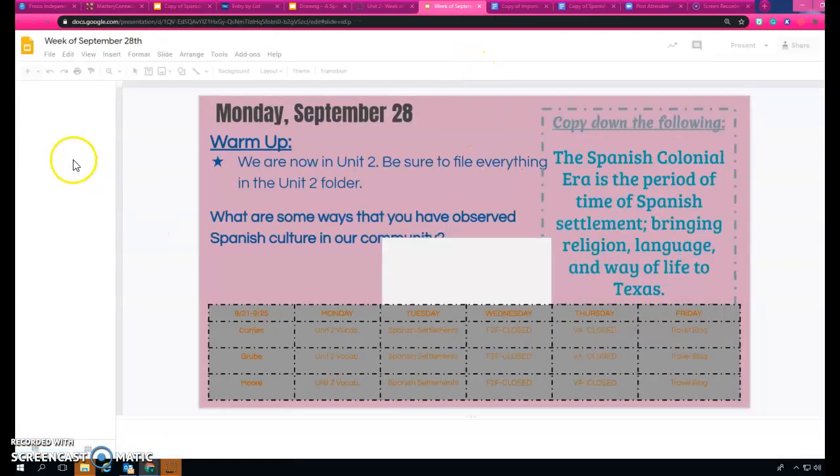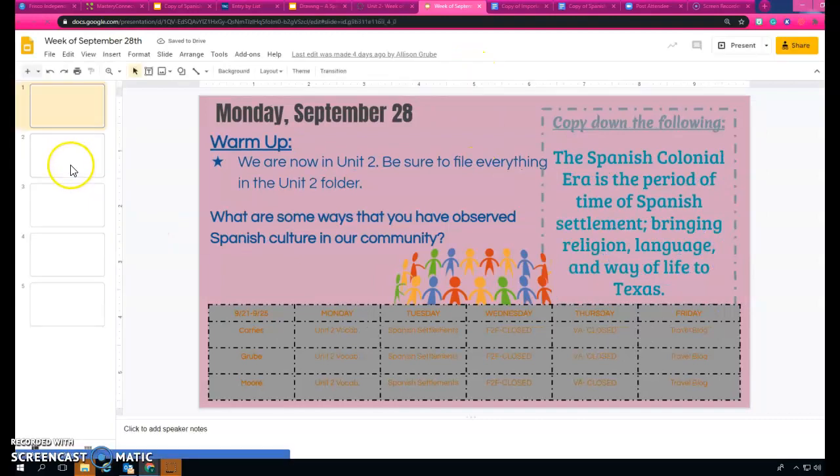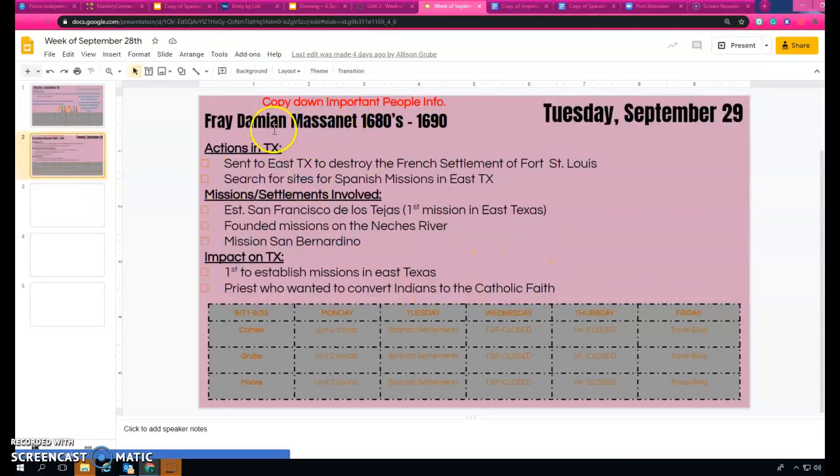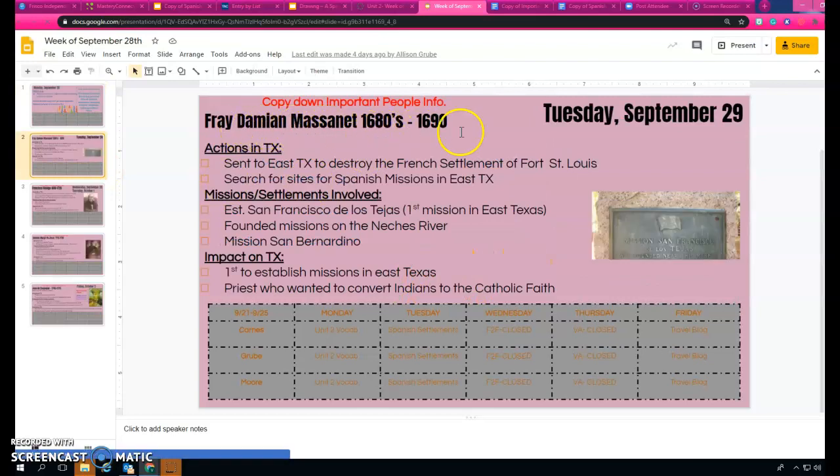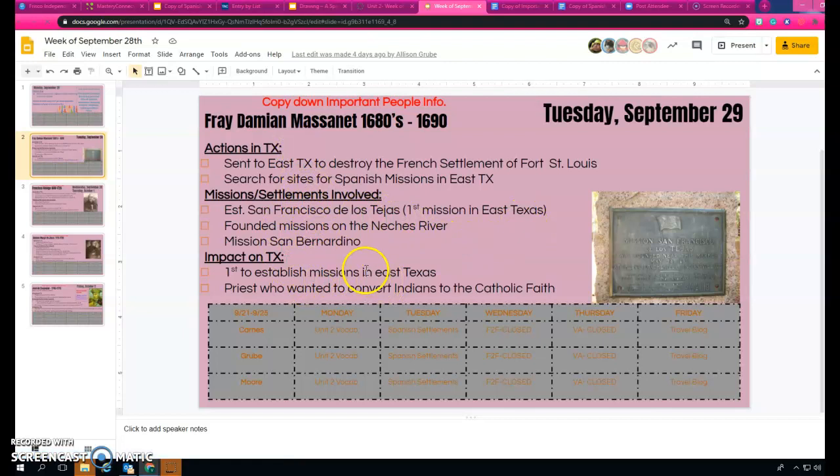So if you go back and look at the warm-up slide for their Tuesday, we're going to be looking at Fray Damien Massanet, okay? The information here will need to go on that page that you just pulled up. Fray Damien Massanet, his actions: he was a priest, and he was sent to East Texas to destroy the French settlement of Fort St. Louis. Remember, we talked about Fort St. Louis when La Salle came into the picture. Fray Damien Massanet was sent from Spain to destroy it.